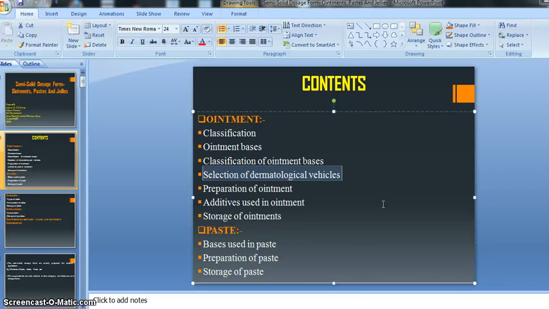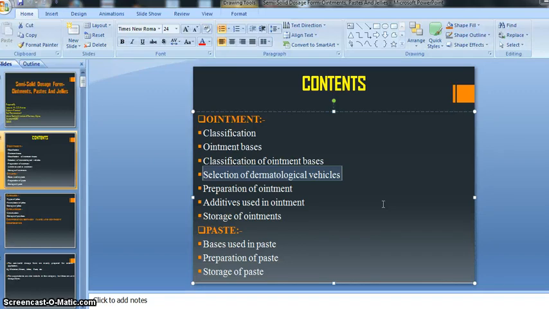And dermatological means whatever vehicle is suitable for our skin, right? These are given here, and from them we have to select one or more kinds of vehicles, right? So we will also discuss how we can select and how we can choose the dermatological vehicle for the preparation of ointment.